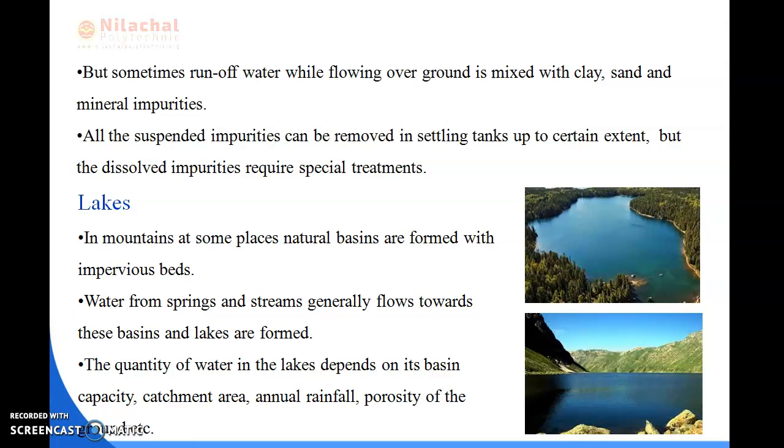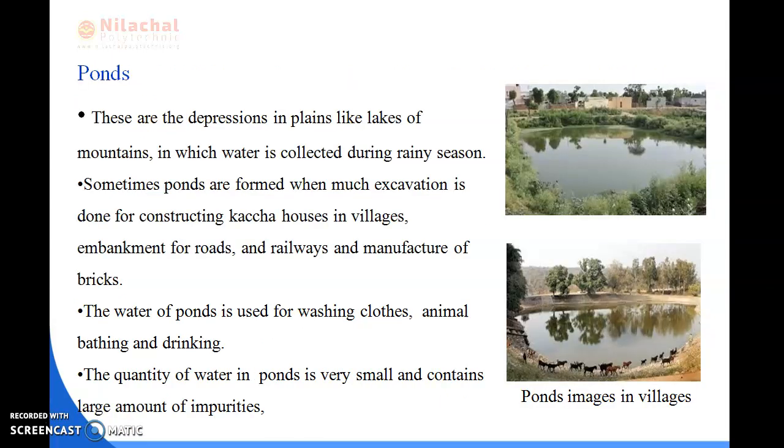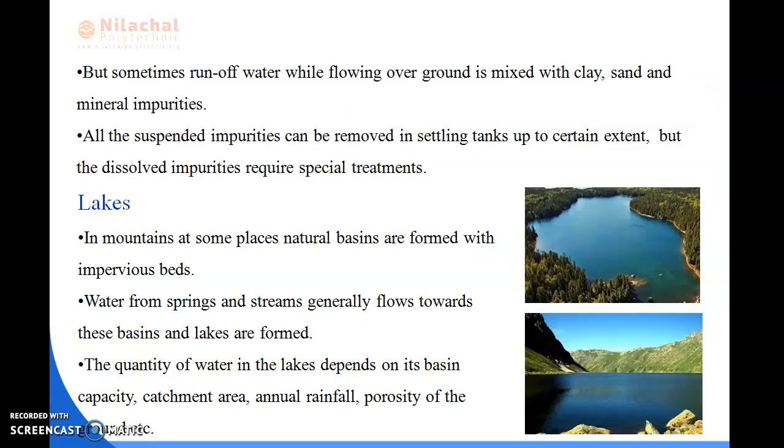The quantity of water in the lakes mainly depends upon its basin capacity, the catchment area, that is, how much area the water contains, the annual rainfall, and the porosity of the ground. So these are known as lakes. We can say that the water coming from the springs and streams flows directly towards the basins, and lakes are formed. The quantity of water in the lakes mainly depends upon the capacity, catchment area, annual rainfall and porosity of the ground.